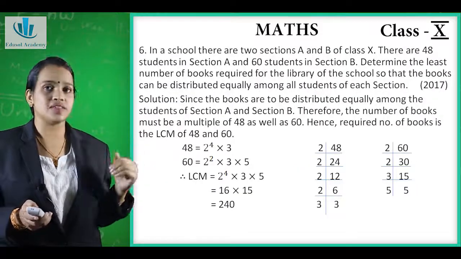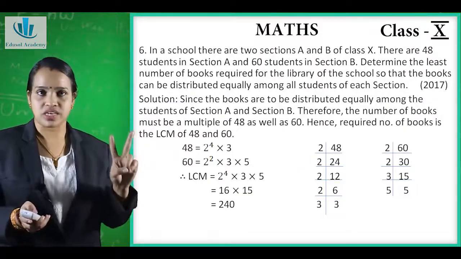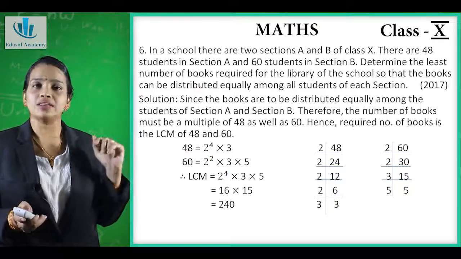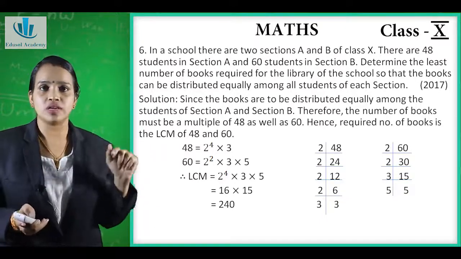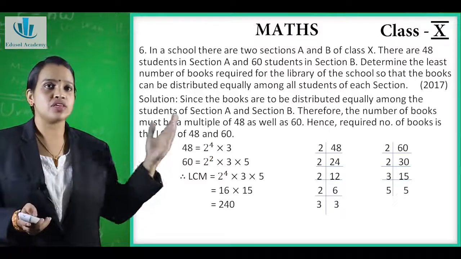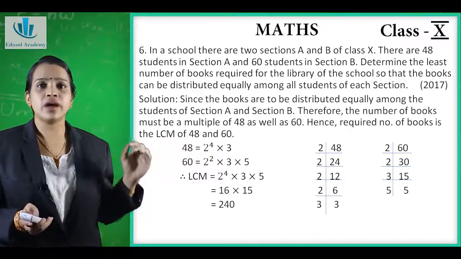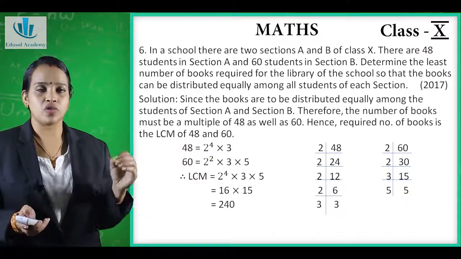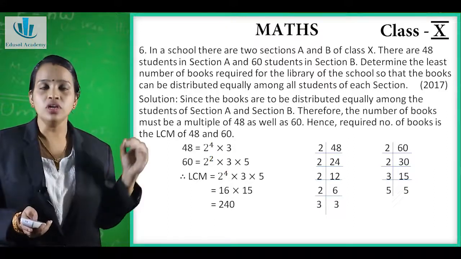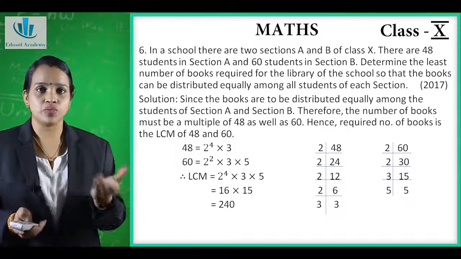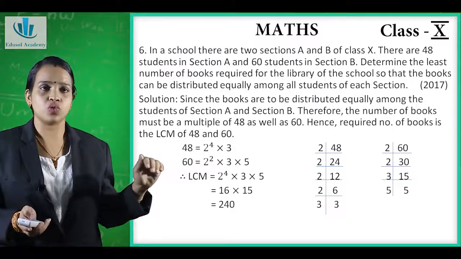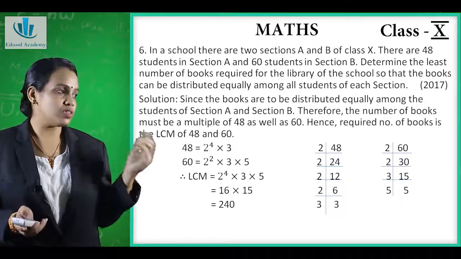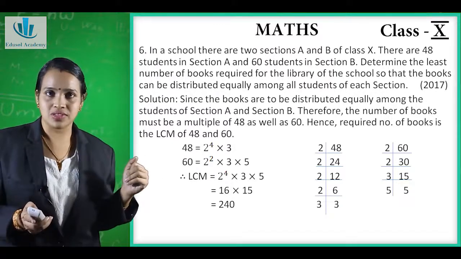Now the next question is: in a school there are 2 sections A and B of class 10th. There are 48 students in section A and 68 students in section B. Determine the least number of books required for the library of the school so that the books can be distributed equally among all the students of each class. Now this question has appeared in the year 2017.